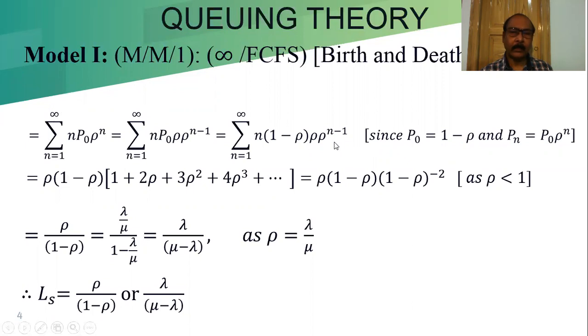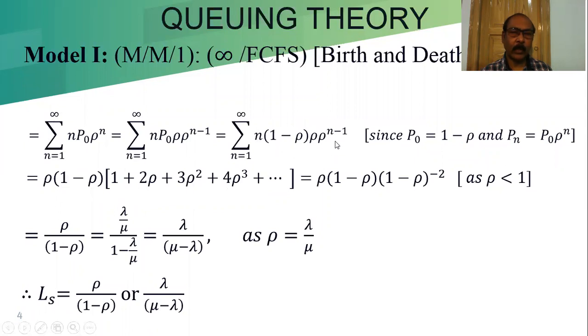These two things, rho into 1 minus rho, we can take outside of the summation, and we keep this part within the summation. If we write it term by term, what do we get?